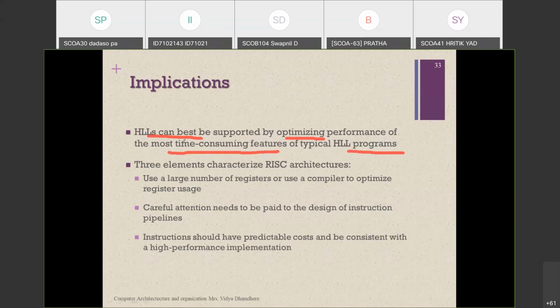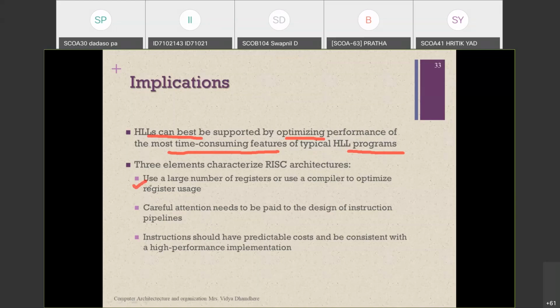Now the three elements used for the implementation of a RISC processor are mentioned here in this PPT. The first element is to use a large number of registers, or use the compiler to optimize register usage. We can use a large number of registers, up to 32-bit registers, or the number of registers is more, and we can use the compiler to optimize that register usage.